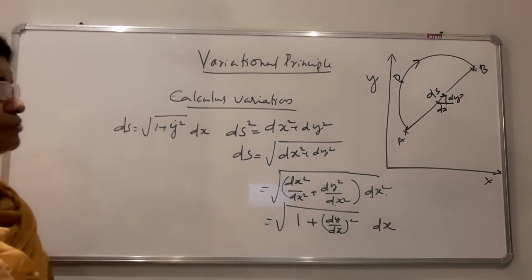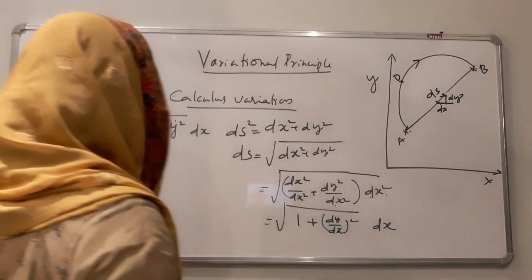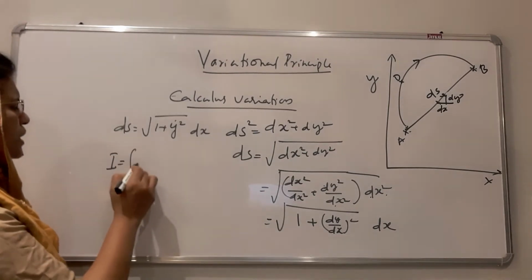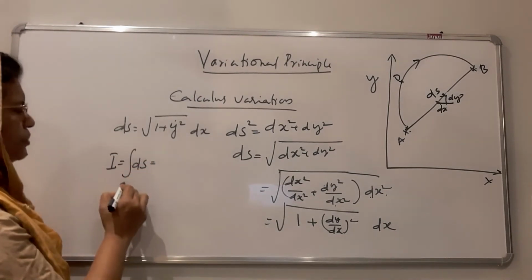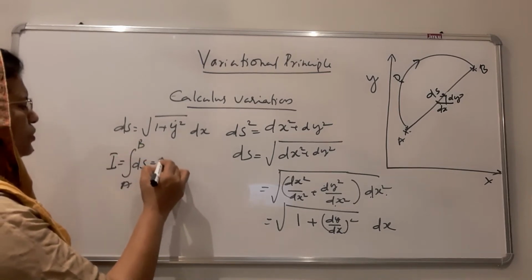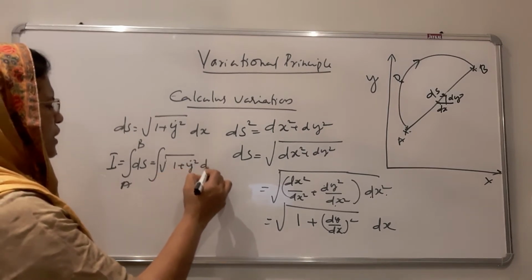Therefore, the total path from A to B can be written as the integral of ds, which is the integral from A to B, or x1 to x2, of the square root of 1 plus y dot square dx.